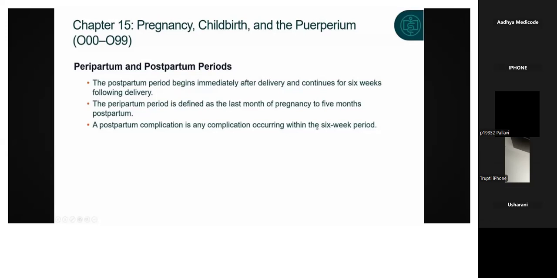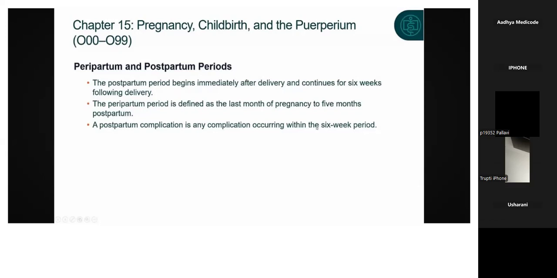Next, we have peripartum period. Peripartum period is defined as the last month of pregnancy to the 5 months postpartum. Write it down. Peripartum period is defined as what? From the last month of pregnancy to the 5 months of the postpartum.